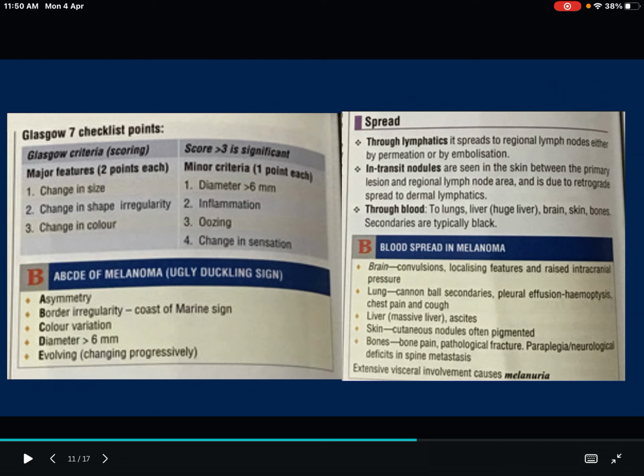Coming to the right side, unlike squamous cell carcinoma and basal cell carcinoma, it will spread through lymphatics and it will spread through blood. Basal cell carcinoma we have already discussed, it will not spread through blood and all, but is locally invasive. Here it is not the situation. It will spread through blood, lymphatics and all. So through lymphatics it can spread to the regional lymph nodes, and through blood the secondaries can be to the lungs, liver, brain, skin, bones, etc. That's it.